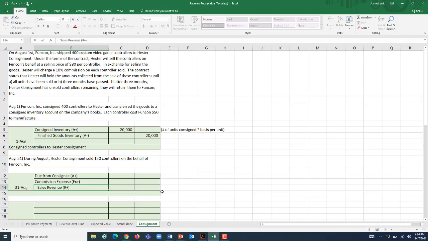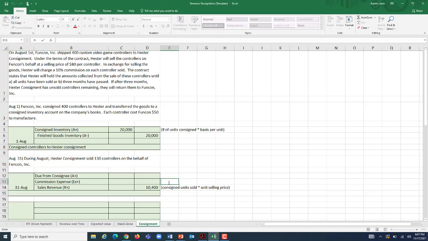And for these ones, the best way to do these journal entries is to work from the bottom up. So this is going to be, for sales revenue, our consigned units sold times the unit selling price. In this case, Hester, on our behalf, sold 130 units. As is stated way up in the beginning, each one of these is going to sell for $80 a piece. That is $10,400 worth of sales revenue. Well, we don't get to have all of it because Hester is going to keep a 10% commission.